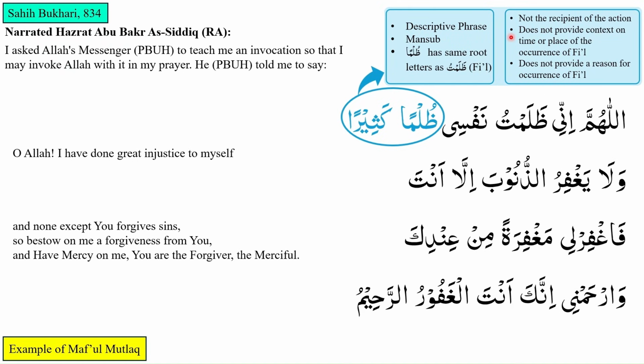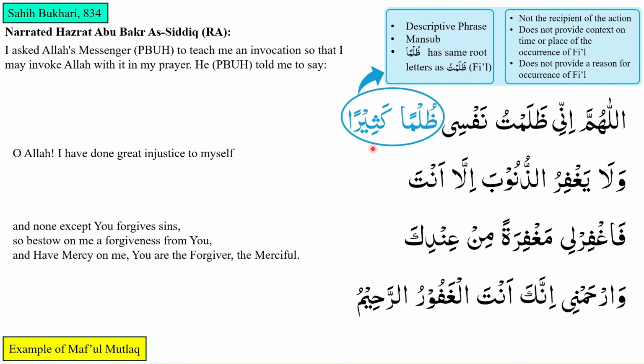Zulman kathiran does not provide context on the time or place of occurrence of the fa'il. It does not tell us what time the injustice was done to oneself or what place it occurred. Furthermore, it does not provide a reason for the occurrence of the fa'il. So we can conclude that zulman kathiran is not maf'ul bihi, it is not maf'ul fi, and it is not maf'ul lahu. Zulman kathiran is an example of maf'ul mutlaq.